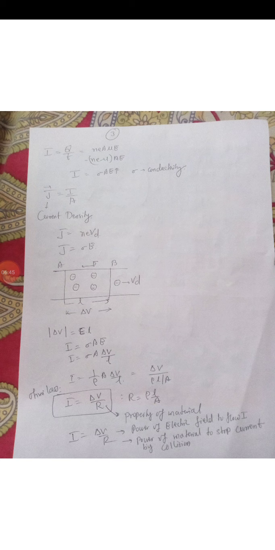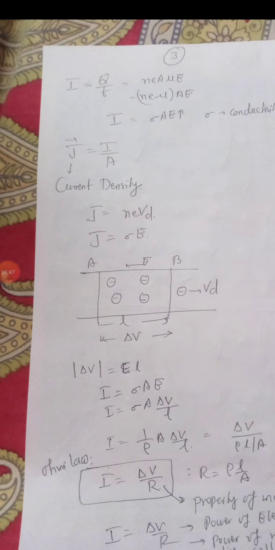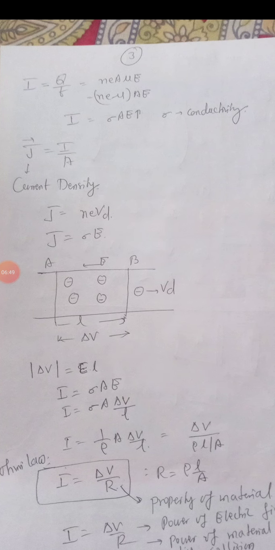Now some more formulas we will derive from here, student. See, first is I is equal to Q by t. Already I have derived it: neAVd. I have substituted the value of Vd, which is mu E. So here, student, this n e mu is a constant known as conductivity, sigma. So another formula I got: I is equal to sigma A E. Sigma is the conductivity.